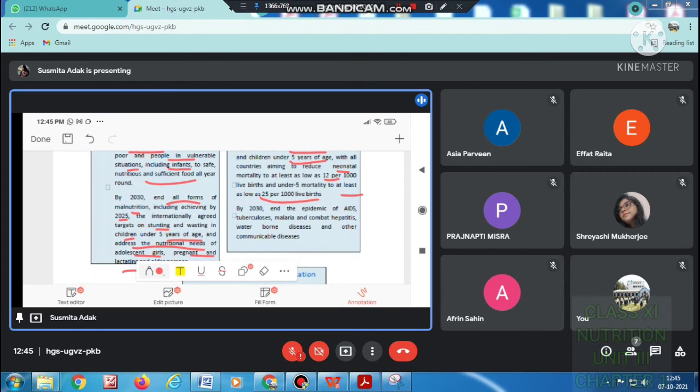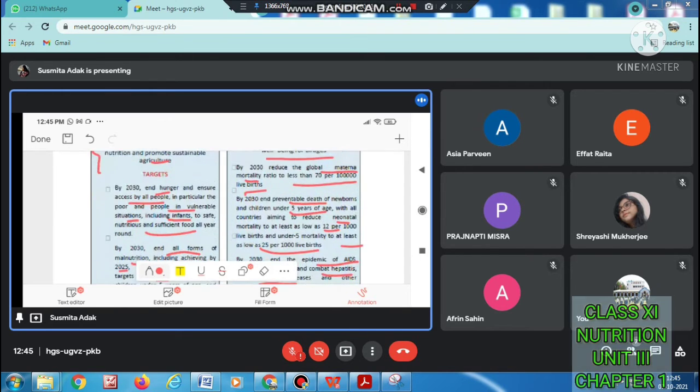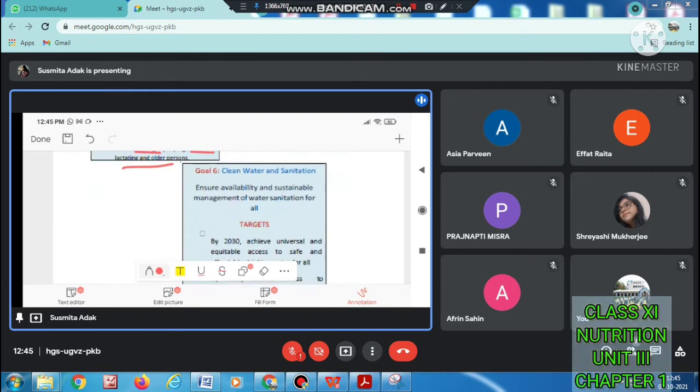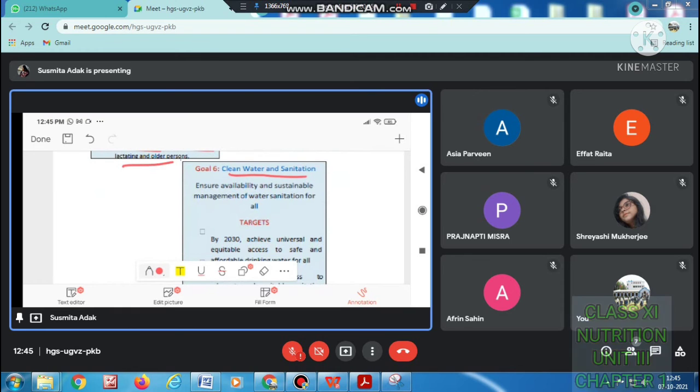By 2030, end the epidemic of AIDS, tuberculosis, malaria, combat hepatitis, waterborne disease, and other communicable disease. Means we have to create some medication, or invent something so that there will not be any epidemic of AIDS, tuberculosis, malaria, hepatitis, waterborne disease, all this. Okay, so this was goal number 3, and the last goal, that is goal 6, that is clean water and sanitation. Means being a nutrition student, you have to maintain these 3 goals.